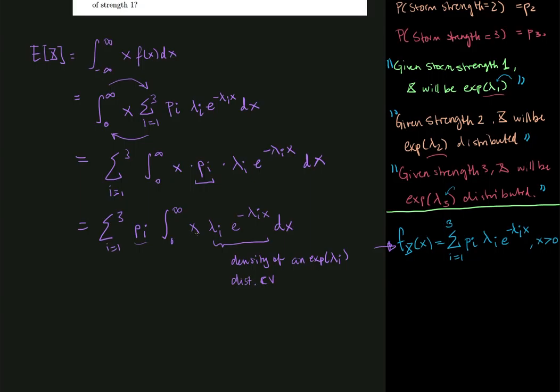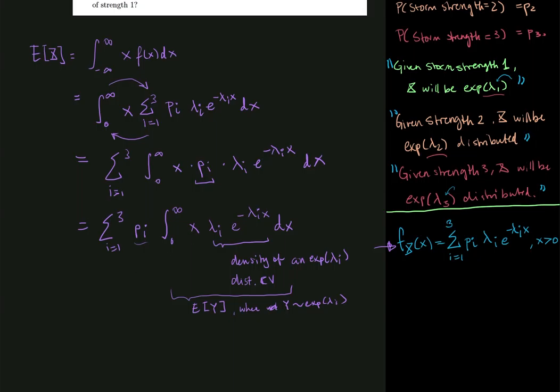And when I take that and multiply it by x and integrate it, this whole thing is the mean value of a random variable. Let's just call it y, where the random variable is exponentially distributed with parameter lambda i.